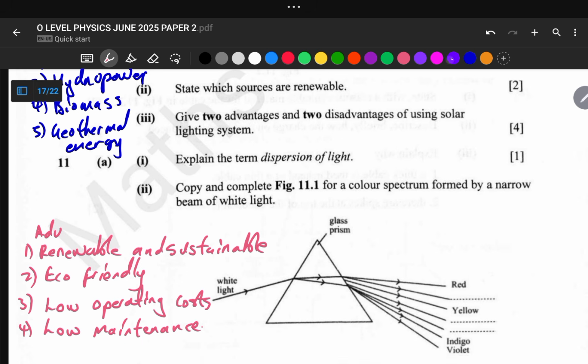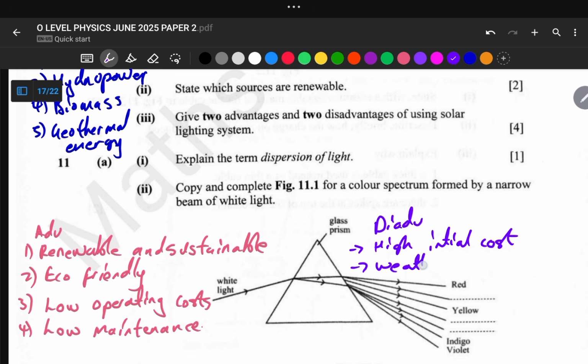And let us move on to the disadvantages. Okay, so for the disadvantages, we have high initial costs, so they are expensive to install. So you have high installation cost, high initial cost.